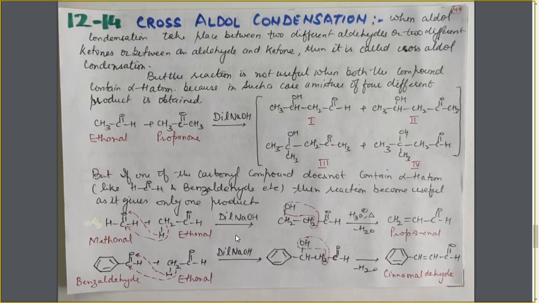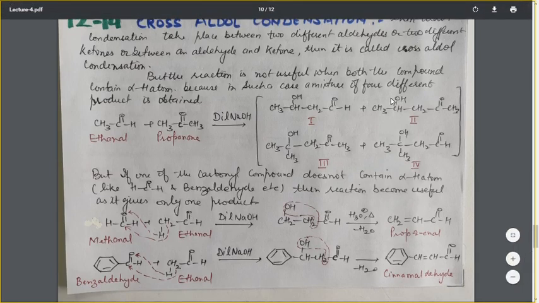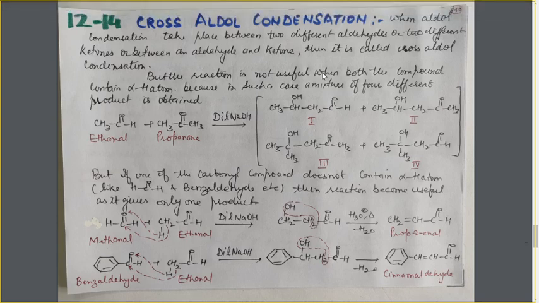As the name suggests, what is cross aldol condensation? When aldol condensation takes place between two different aldehydes or two different ketones, or between an aldehyde and a ketone, then it is called cross aldol condensation.